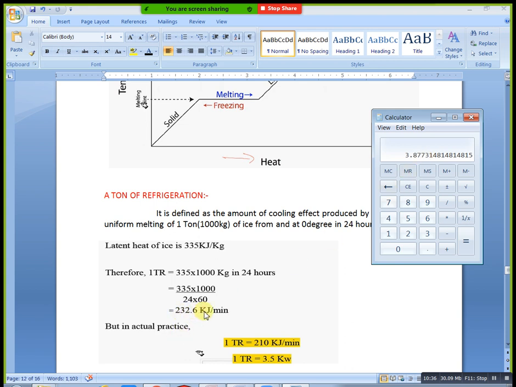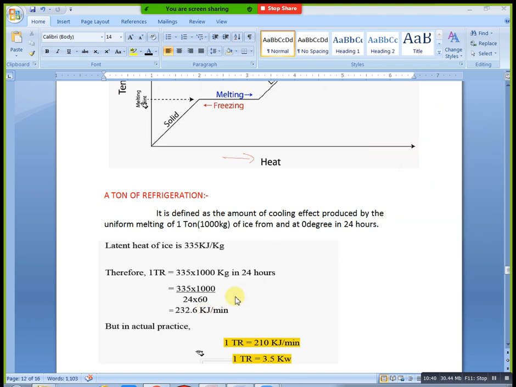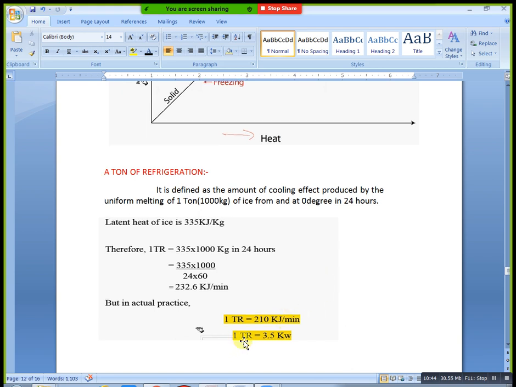This is the calculation, but we will take our standard value: 1 TR is equal to 210 kilojoules per minute. This is the standard value we always take. But below we have one more value: 1 TR is equal to 3.5 kilowatt. Actually kilowatt is a unit. Which unit? Electrical or mechanical? Kilowatt, electrical unit or mechanical unit?